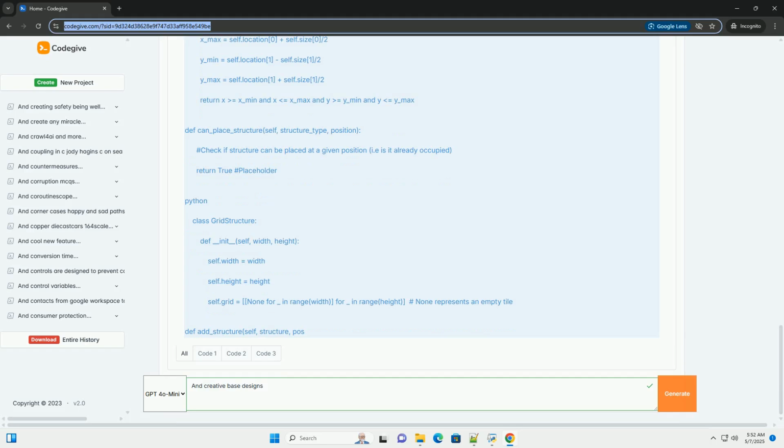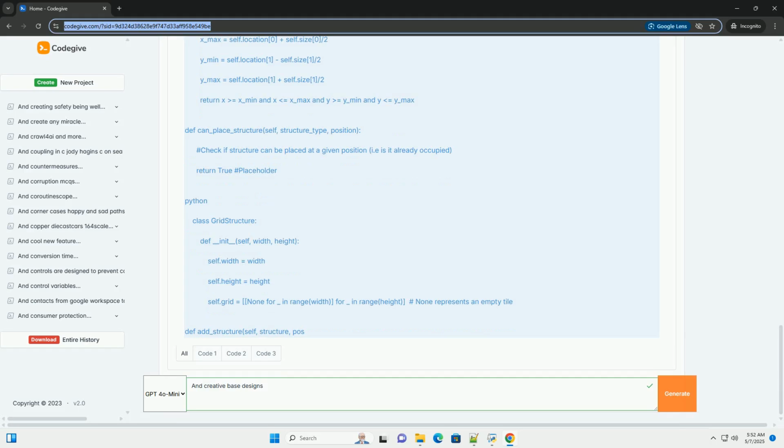Utilities: functions for managing the base, such as add_structure(structure_type, position), which adds a new structure to the base at a specified position. remove_structure(structure) removes a structure from the base. get_resource(resource_type) returns the amount of a specific resource. consume_resource(resource_type, amount) reduces the amount of a specific resource. defend(attacker) handles the base's defensive response to an attack. is_within_bounds(position) checks if a given position is within the base's boundaries.